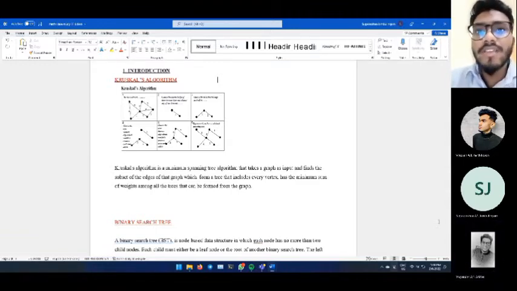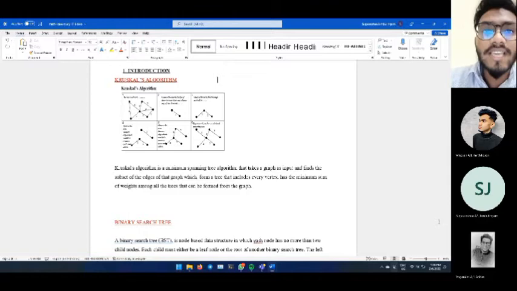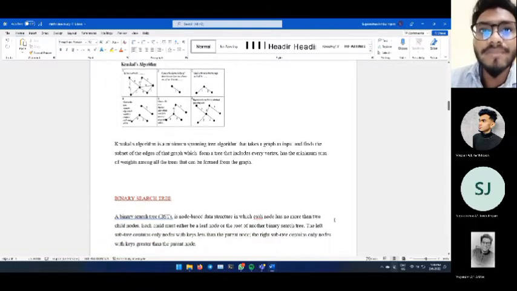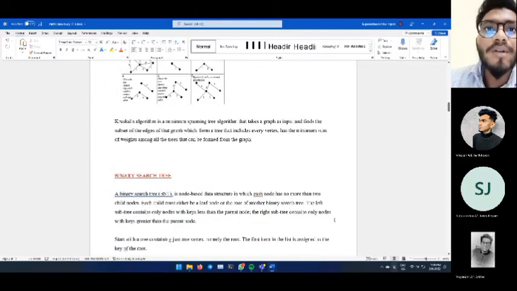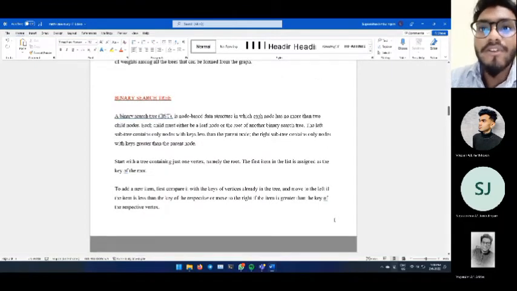A binary search tree is a node-based data structure in which each node has no more than two child nodes. Each child must either be a leaf node or the root of another binary search tree. The left subtree contains only nodes with keys less than the parent node. The right subtree contains only nodes with keys greater than the parent node.